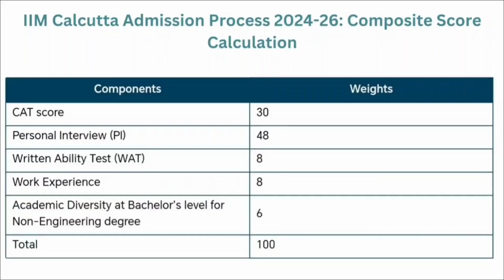So in the selection process, the CAT score is given 30% weightage, the personal interview round is given 48% weightage, then the BAT round is given 8% weightage, your work experience will have 8% weightage, and your academic diversity will have 6% weightage.